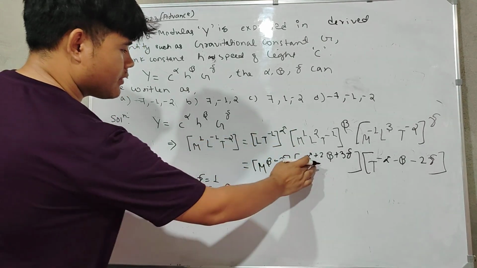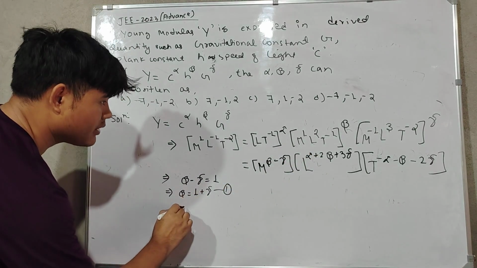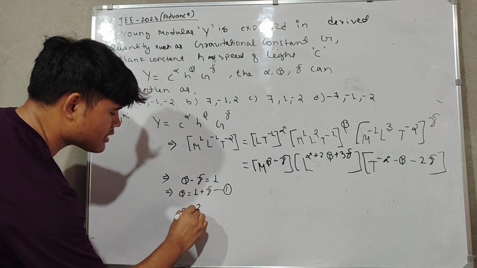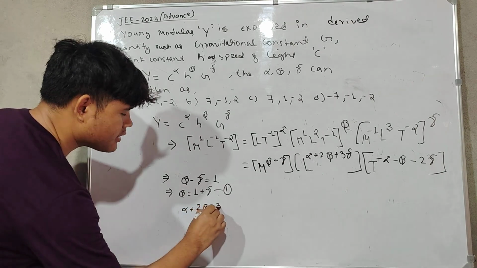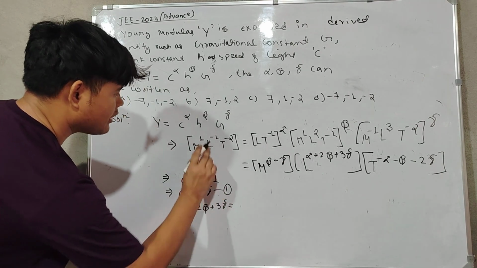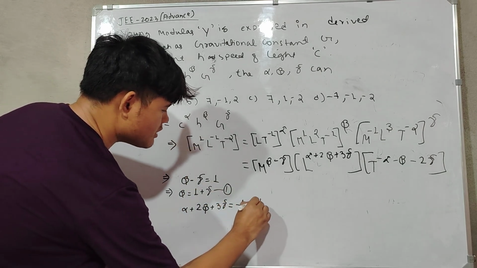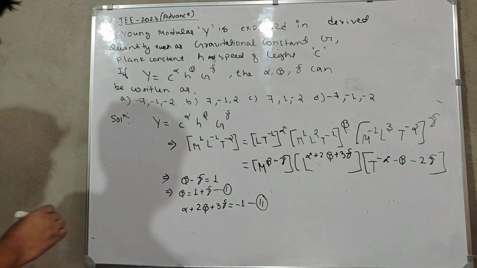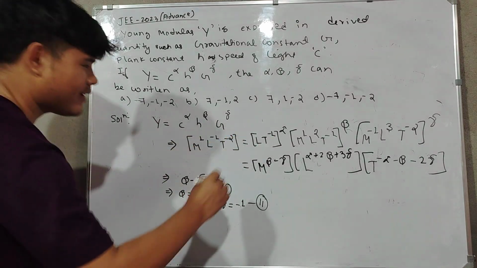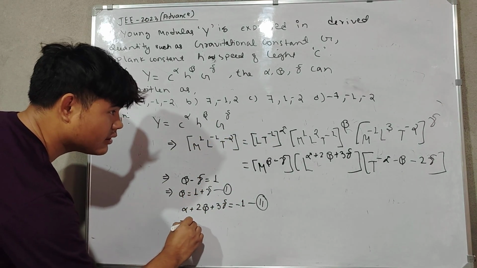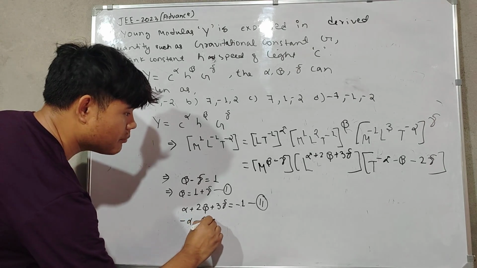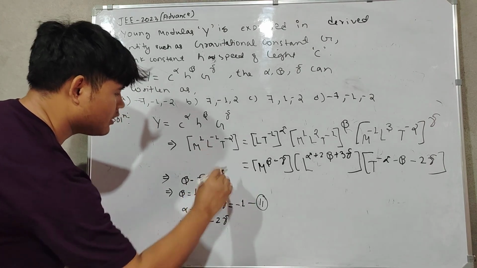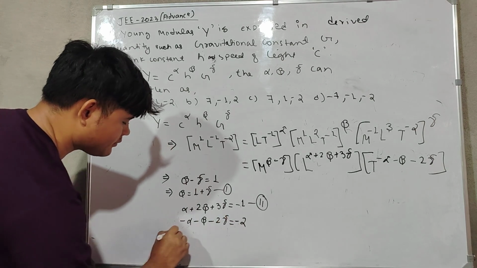Now we compare L. L will be alpha plus 2 beta plus 3 gamma equal to minus 1. This is equation 2. Now for T: alpha minus beta minus 2 gamma equal to minus 2.